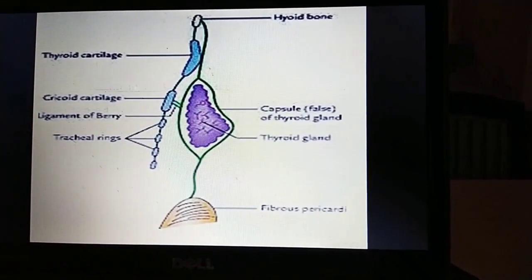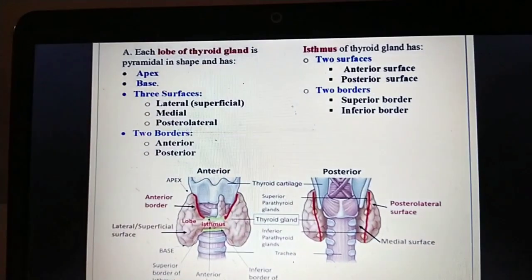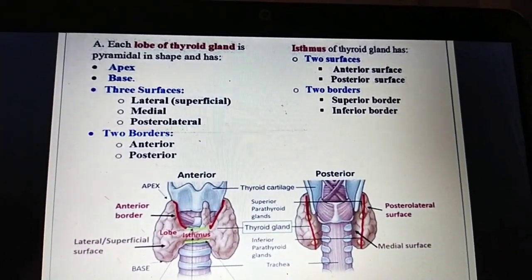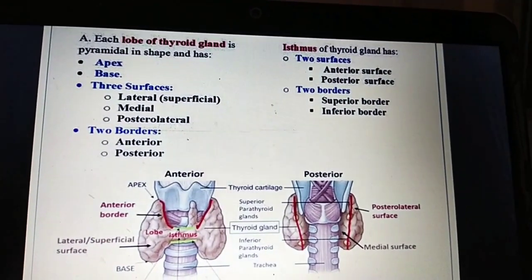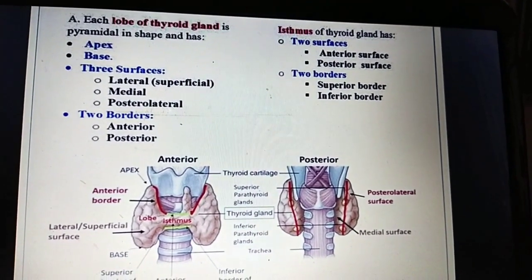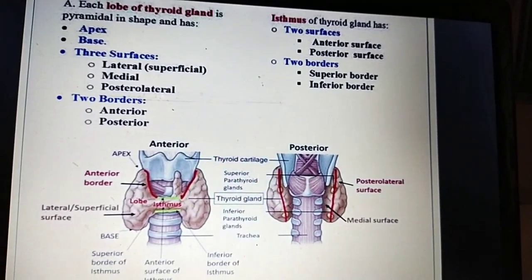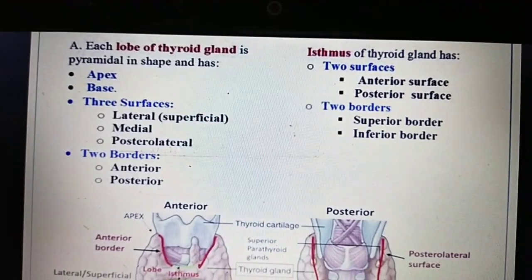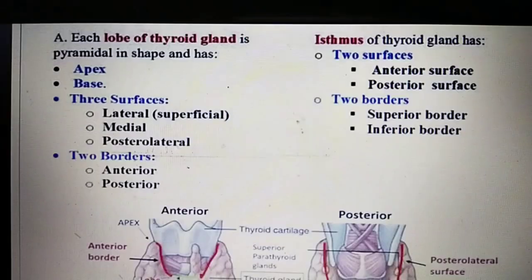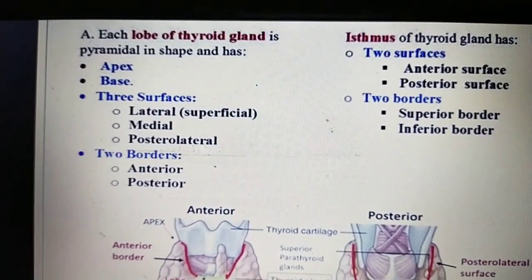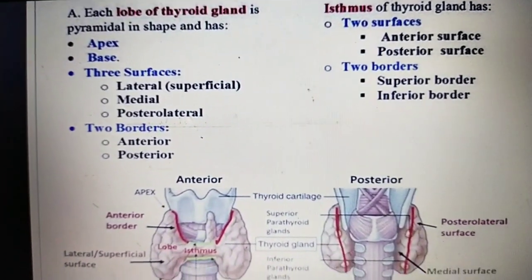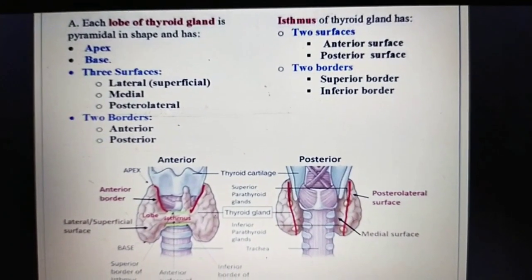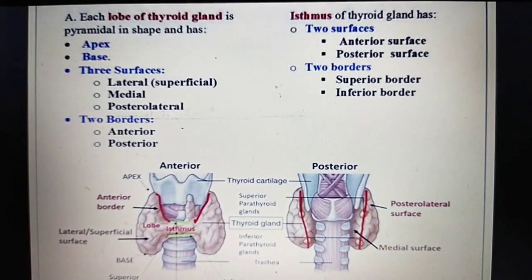This is already explained. Now we can go for the anatomy of the thyroid gland, in that the lobes of the thyroid gland. It has two lobes, right and left, or two lateral lobes. It is pyramidal or conical in shape. Each lobe has an apex and a base, and it has three surfaces.